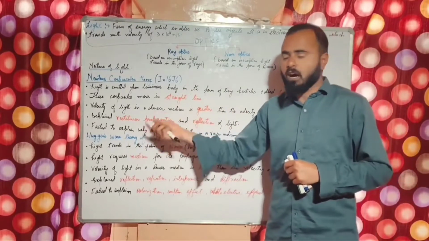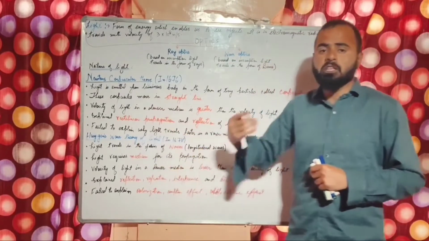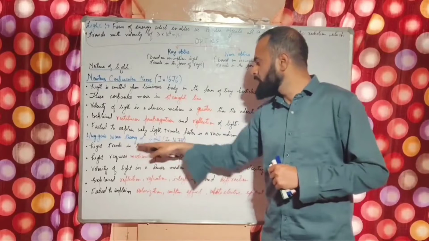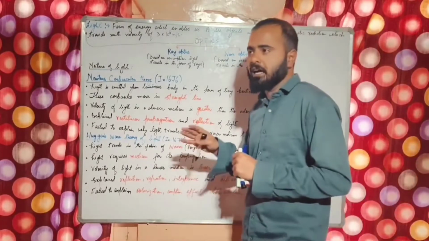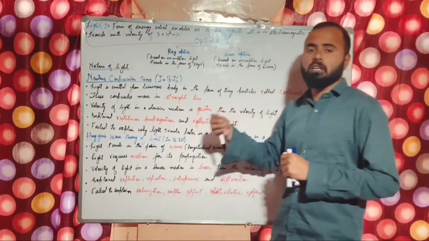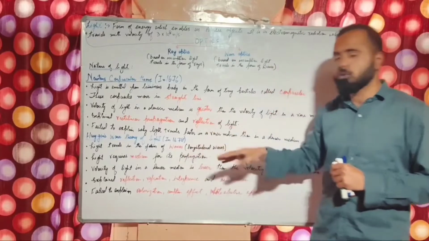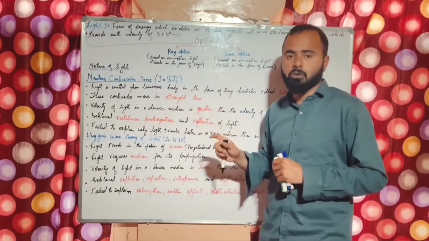So to rectify those limitations of Newton, another scientist came in 1678, 2 years after Newton's theory. His name was Huygens. Huygens proposed his own theory, Huygens wave theory of light, which is based on the concept that light travels in the form of waves. Newton gave the theory that light travels in the form of particles, but Huygens suggested that light travels in the form of waves, and that too in the form of longitudinal waves.